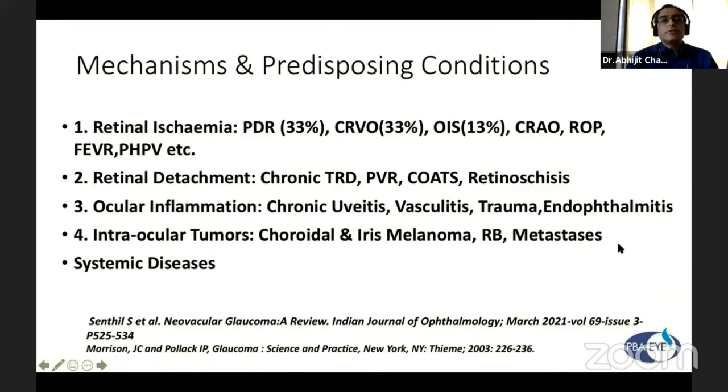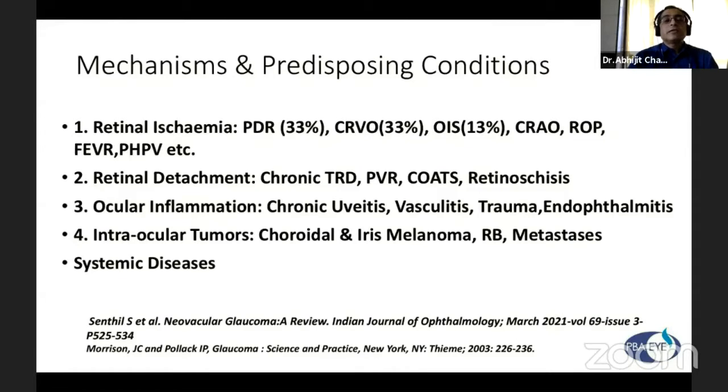So, mechanisms and predisposing conditions. Number 1 is retinal ischemia, number 2 is retinal detachment, then ocular inflammation, intraocular tumors, and systemic diseases like SLE and others, rheumatoid. In retinal ischemia, 33% of all neovascular glaucoma cases come from PDR, another 33% from CRVO, and about 13% from ocular ischemic syndrome. Then there are CRAO, retinopathy of prematurity, FEVR, PHPV, etc.